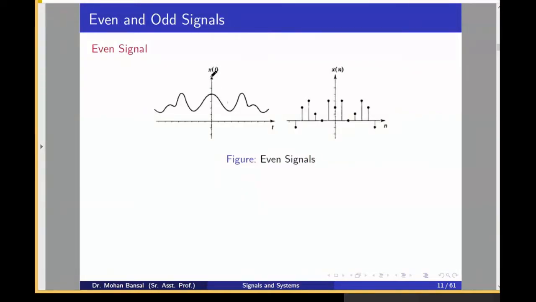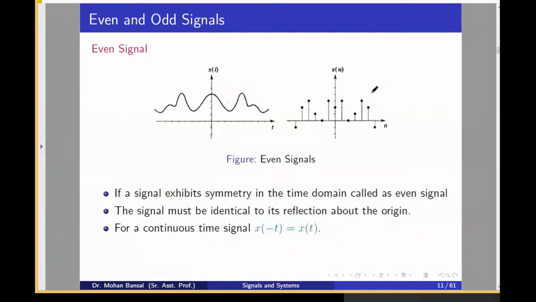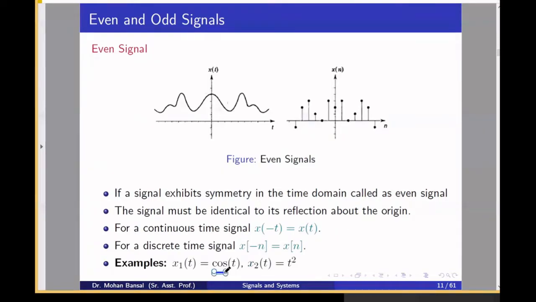Now we come to the even and odd signal. An even signal is defined as symmetric around the origin or across the y-axis. Here, whatever signal we have in the first quadrant, you will see in the second quadrant as a mirror image. So this is the continuous time even signal, and this one is a discrete time even signal. And an even signal is defined by x(-t) is equal to x(t), or in the discrete time signal, x(-n) is equal to x(n). These are some examples of the even signal.